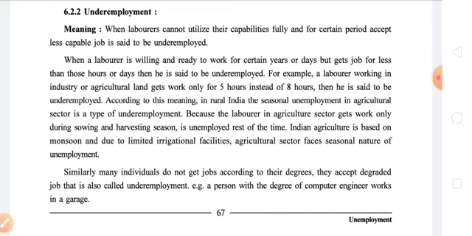Even then it is possible that he is not getting the chance to utilize his capabilities fully, and for a certain period accepts a less capable job, and is said to be underemployed.